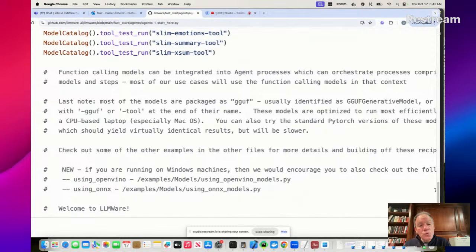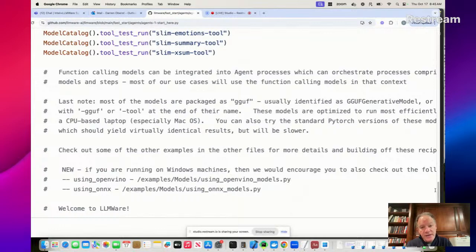Function calling models, what we've done on this page is we've introduced them with a very, very simple formalism directly on that model object. We also expose them as prompts. So in a prompt object, which is what we covered with RAG, you can start integrating knowledge then and building really complex prompts using these models. And then we also have what we call an LLMFX class, an LLM function calling class, which is typically how you construct agent processes. And that's the example that I'm going to get into next, where your agent object makes it even simpler to start invoking and chaining together a lot of these SLIM models.